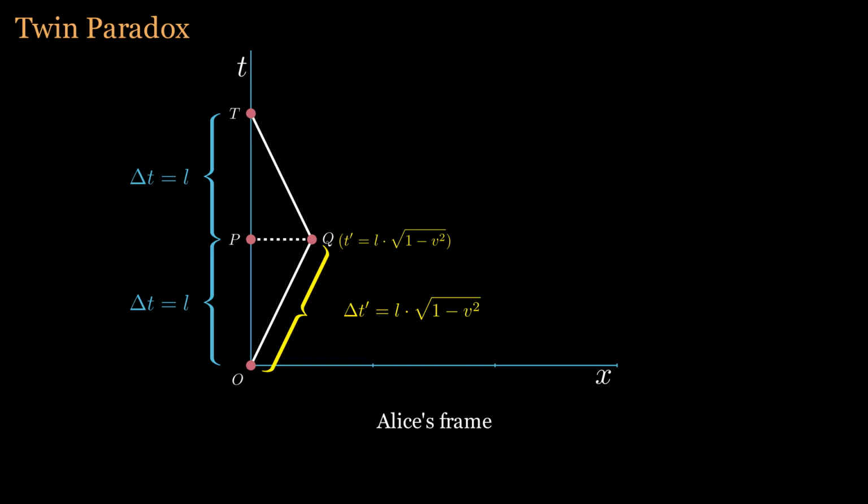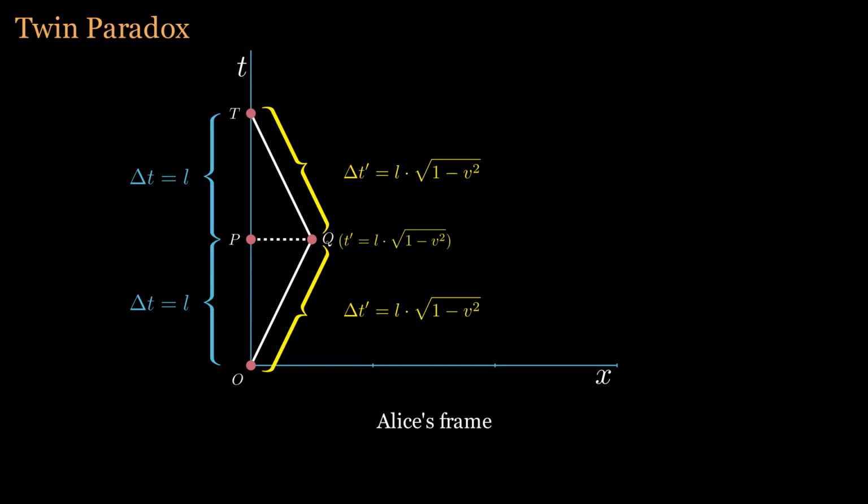Again, the journey from Q to T, just like the journey from O to Q, only differs in the direction of motion. Time dilation effects do not change with the direction of motion. Thus, the time experienced by Bob on the journey from Q to T is the same as that experienced on the journey from O to Q. From the analysis above, when Alice and Bob reunite, the time elapsed for Alice will be longer than that for Bob, meaning Alice will be older than Bob. If Bob's speed is sufficiently high, Alice might be elderly, while Bob remains youthful.